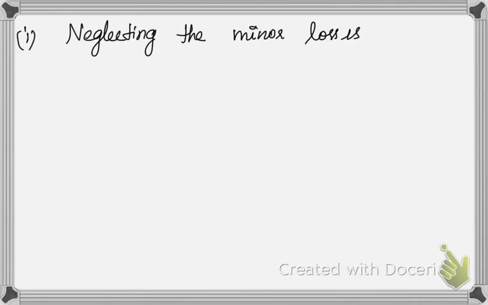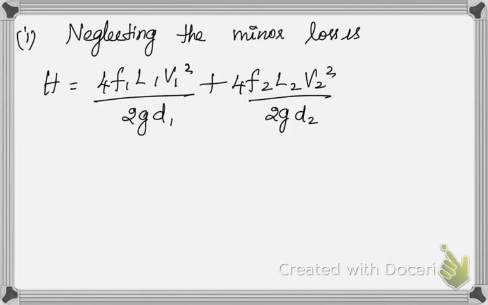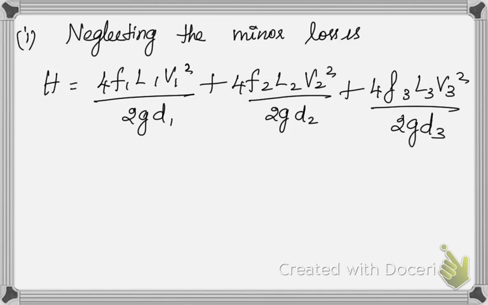The equation for major losses that we have already stated: H is equal to 4f1 L1 V1 squared by 2g D1 plus 4f2 L2 V2 squared by 2g D2 plus 4f3 L3 V3 squared by 2g D3. Here f1, f2 and f3 values are the same and known to us.